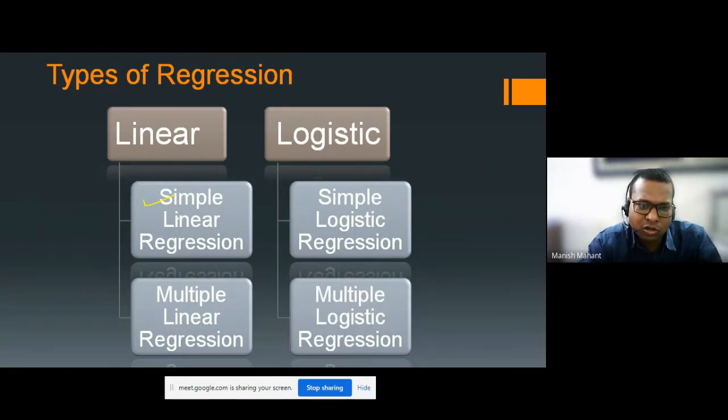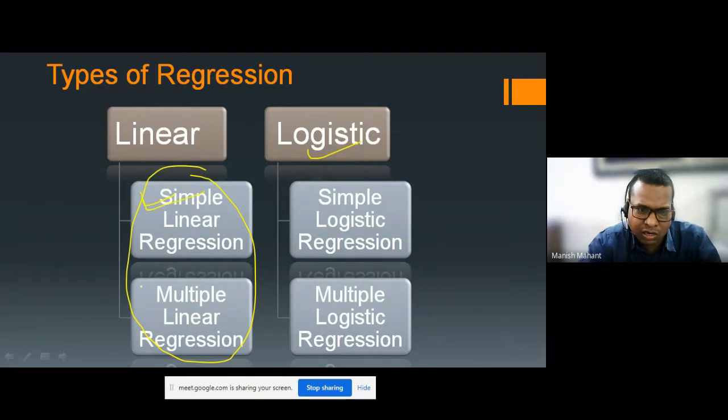In this session we will focus on simple linear regression and multiple linear regression. If time permits, then I will definitely teach you the logistic regression model.